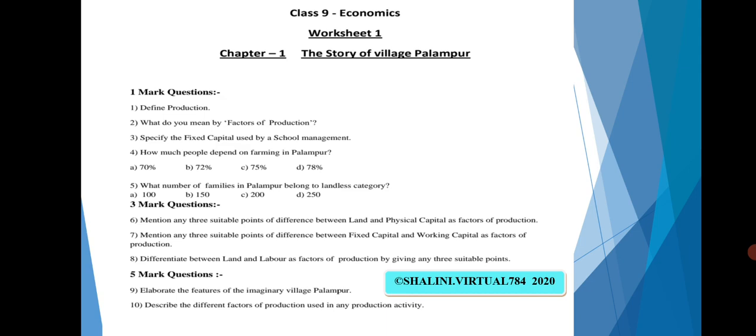Question number 4, how many people are depending on farming in Palampur? We have seen it's 75% of Palampur's working population who are dependent on farming. Now we have question number 5. What number of families in Palampur belongs to the landless category? It's written one third of the total families, and one third of 450 families comes out to be 150. So 150 will be the correct answer. Kindly go through the rest of the 3 and 5 marks questions. We have already done it in the class.